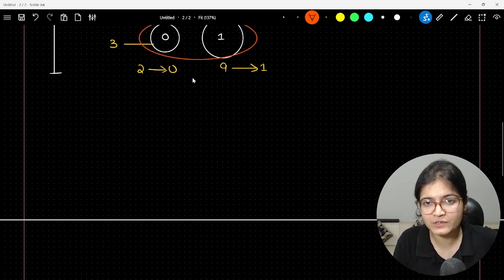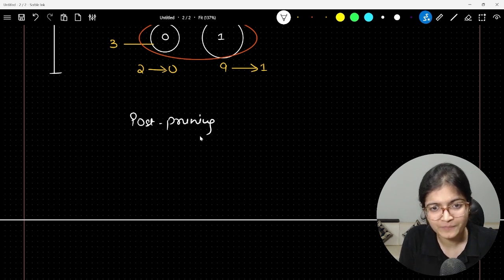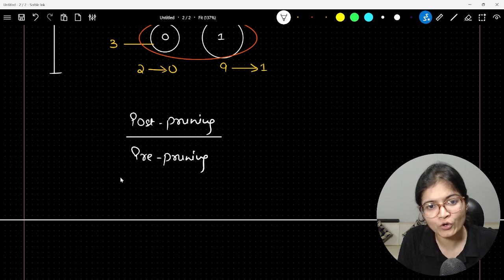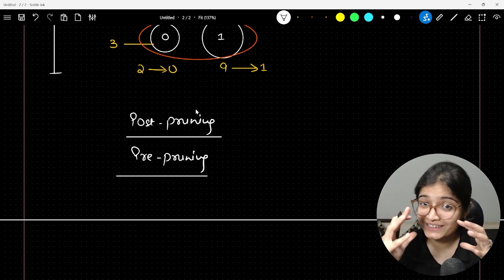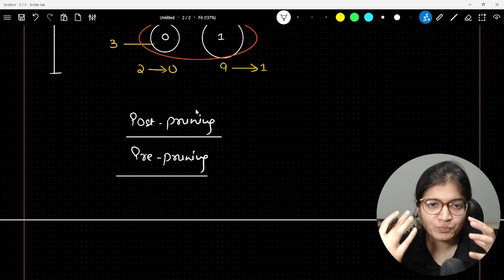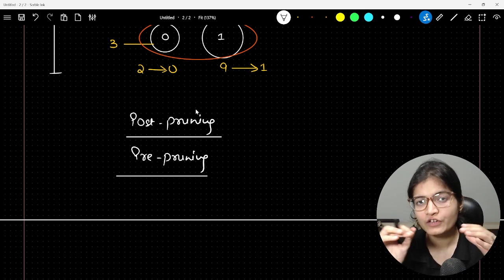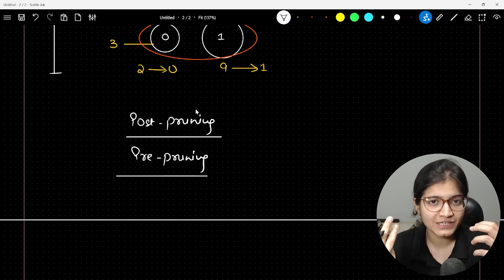We have two concepts here in pruning. One is called post pruning. Another one is called pre-pruning. By the name itself, you will be able to understand that when we say post pruning, it simply indicates that first of all, our model will create the entire decision tree. And after that, it will think about which particular node we can remove, which particular depth we can set aside, which doesn't make a significant difference in making the predictions.